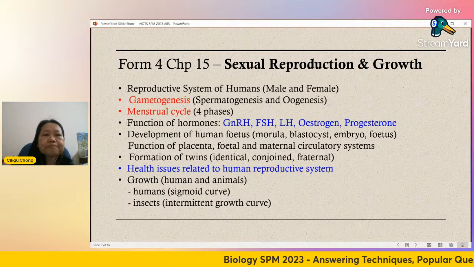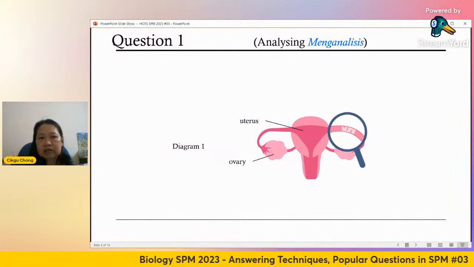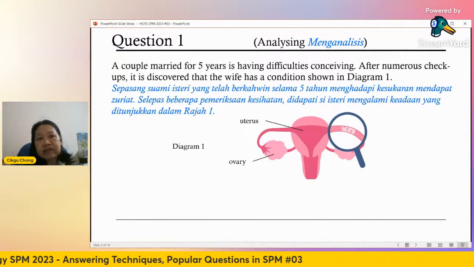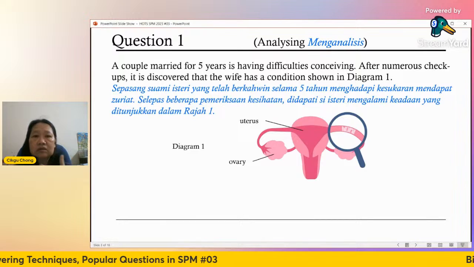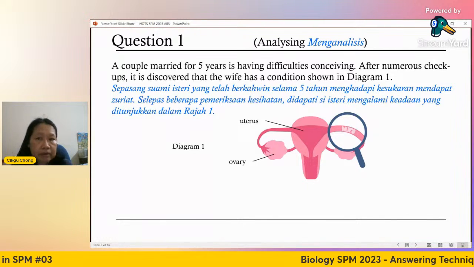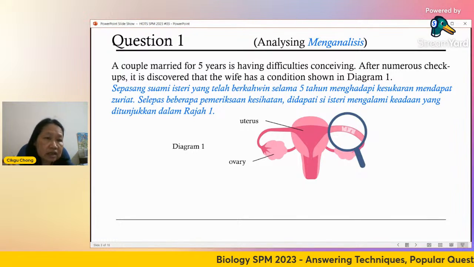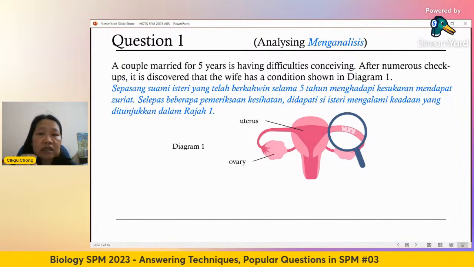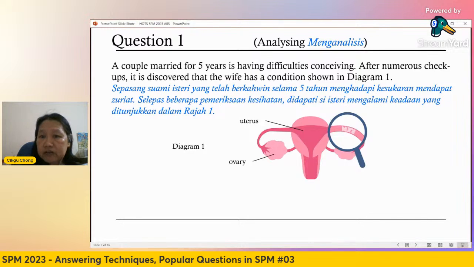Okay, let's look at one question. This is a simple, straightforward question. A couple married for 5 years is having difficulties conceiving, means cannot get pregnant. The woman cannot have a child, tidak dapat hamil. After numerous checkups, it's discovered that the wife has a condition shown in diagram 1. So the condition is not given by name. You have to infer it from the diagram.